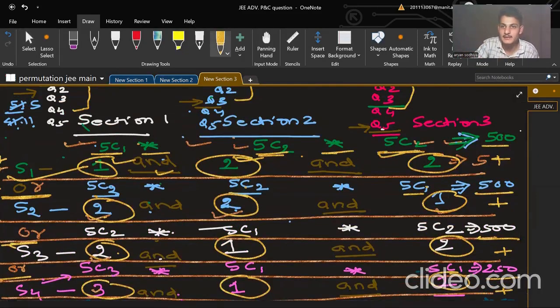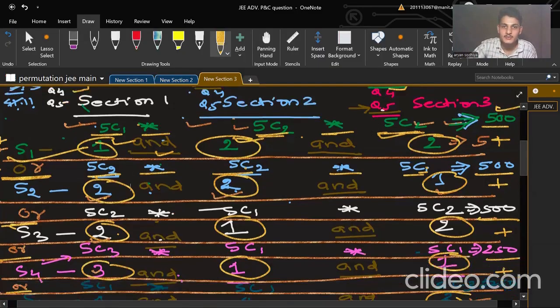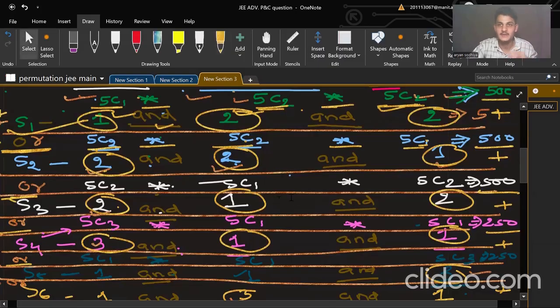So we will get the answer as 500. Again, here also 5C3 into 5C2 into 5C1. Again, we will multiply all those steps because these are in sequence. Because section 1 is completed, now you need to select from the section 2 and section 3. You will multiply again. You will get answer as 500. In similar manner, you will get for all the scenarios, six scenarios.